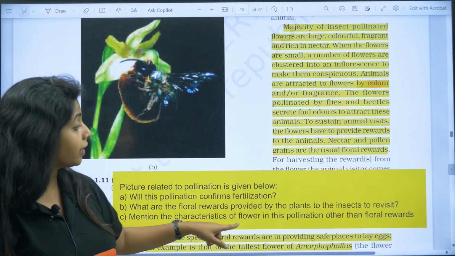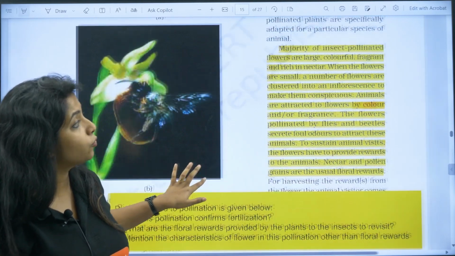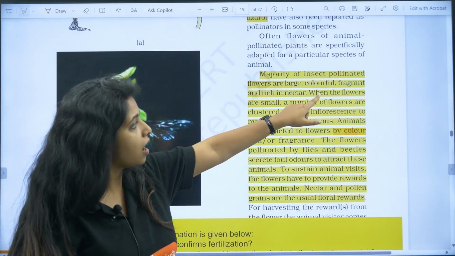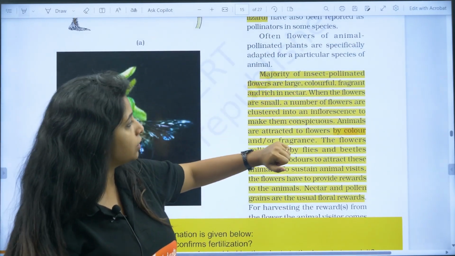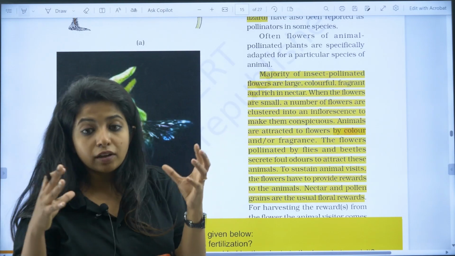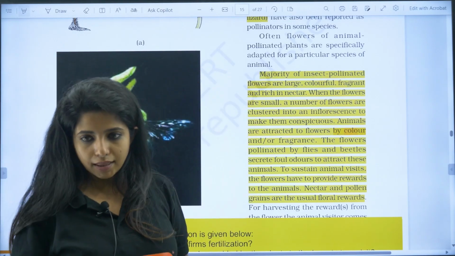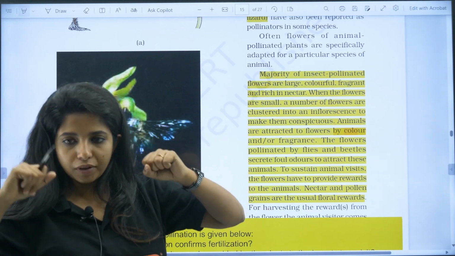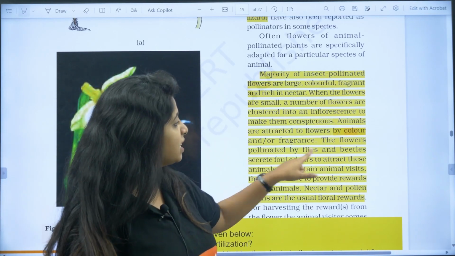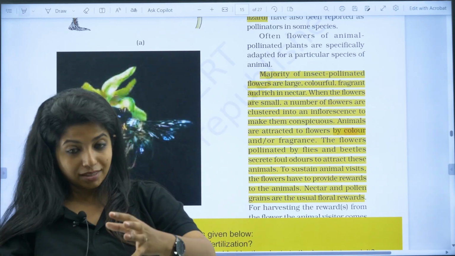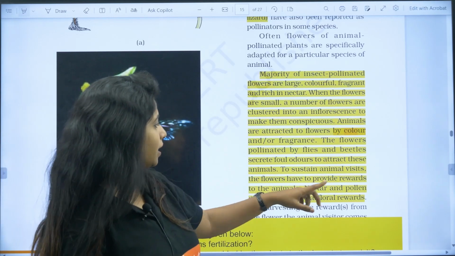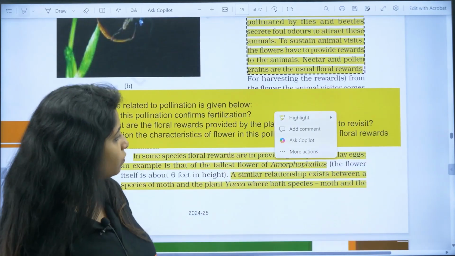Mention the characteristics of a flower in this pollination other than the floral rewards. So you should be knowing that the flowers are large, colorful, fragrant and rich in nectar. When the flowers are small, they are arranged in a conspicuous manner which makes them look brighter, bigger and things like that, so that the insects can see and come over here. The flowers pollinated by flies and beetles secrete foul odors because that's what attracts them. To sustain animal visits, what do they do? Nectar and pollen grains. Very important thing.